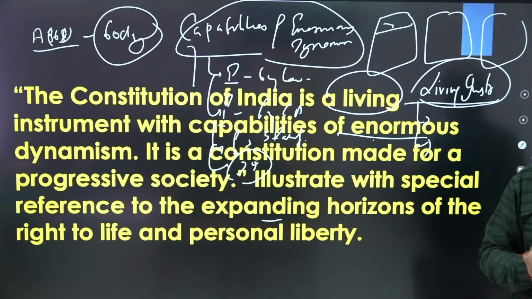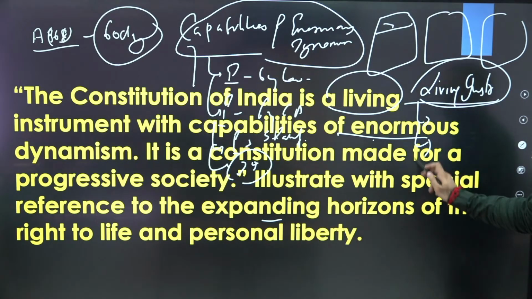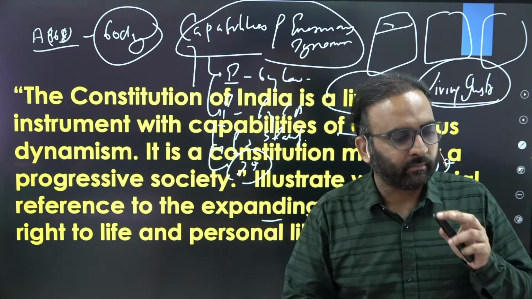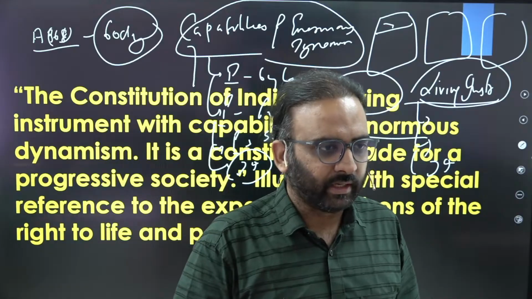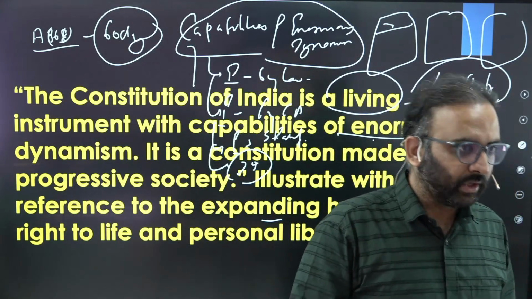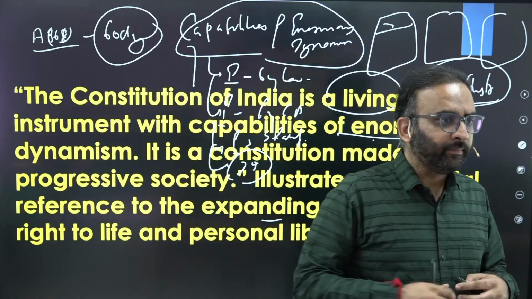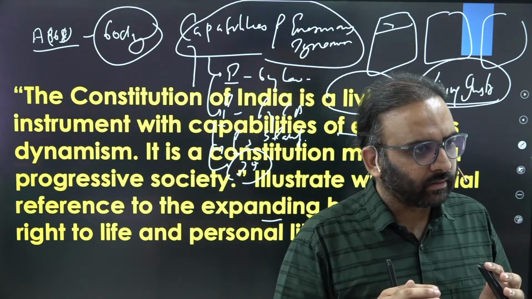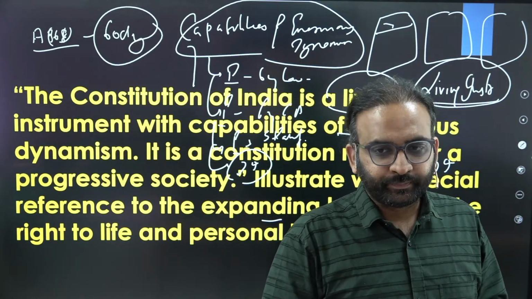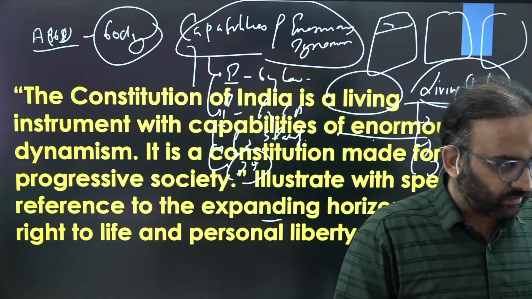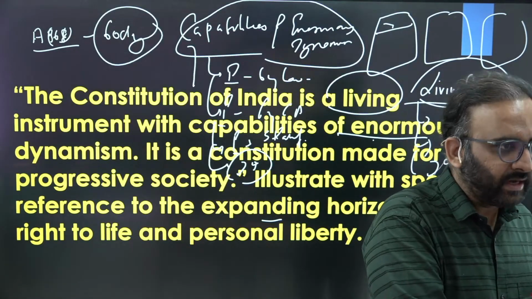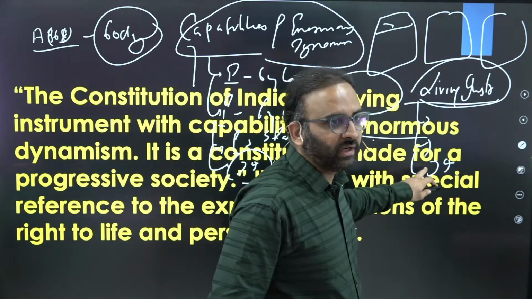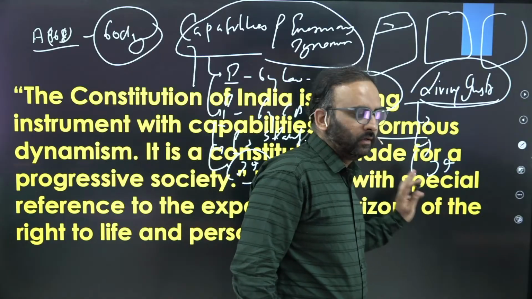You get the point? And in this section also you will add judicial interpretations. The judiciary also keeps the Constitution living and dynamic by interpreting it as per the changing needs of society. For example, upholding the Article 370 abrogation, or decriminalizing homosexuality, decriminalizing adultery, right? Or the right to choose a life partner, or you can talk about upholding EWS reservation, rejecting it in 1993 but upholding it in 2021, right? So here also you will include judicial interpretation. You get the point? So the first statement gets addressed.